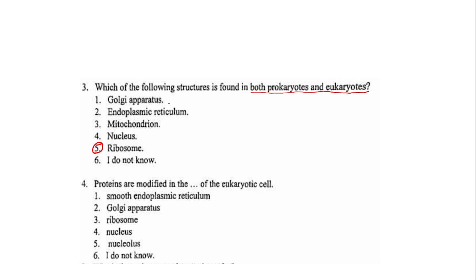The reason why we can't include the Golgi, the endoplasmic reticulum and the mitochondria is that these are organelles, and prokaryotes mostly do not have organelles. Most people would be tempted to pick the nucleus.